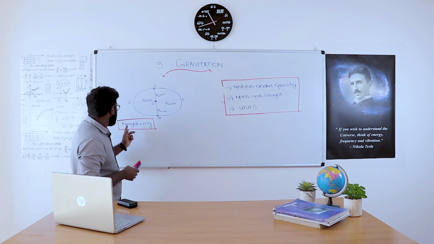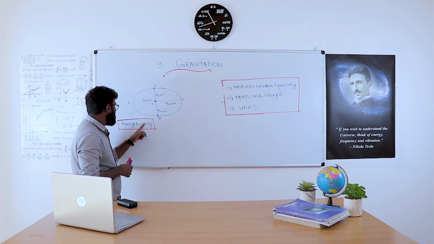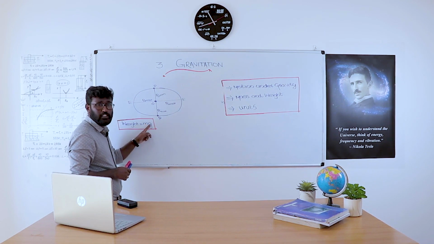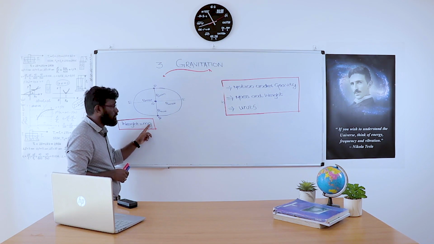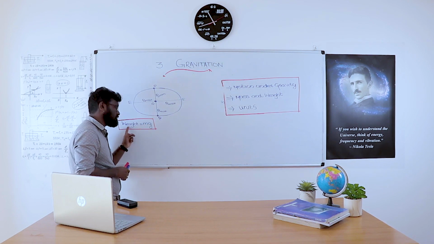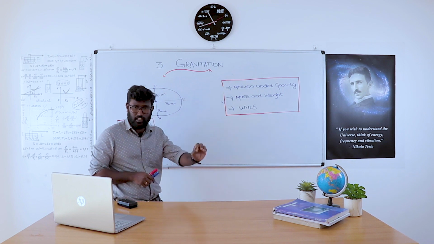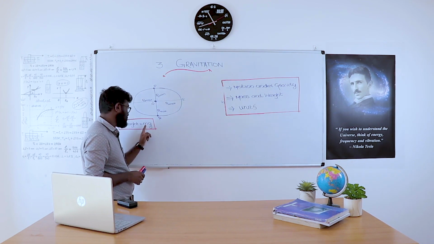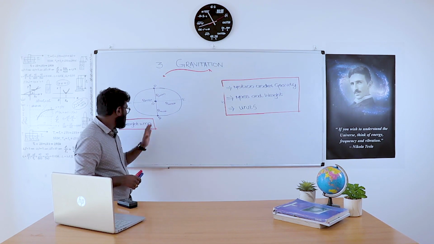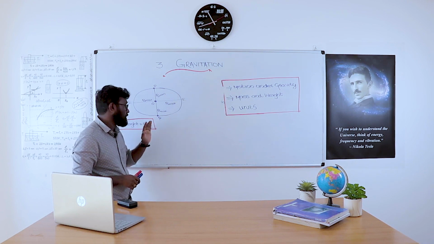So weight is equal to mg. Mass is constant. If g is also constant, then constant into constant, weight is also constant, right? But already we say that weight is a varying quantity, mass is a constant quantity. So there will be no confusion regarding the mass of the particle.